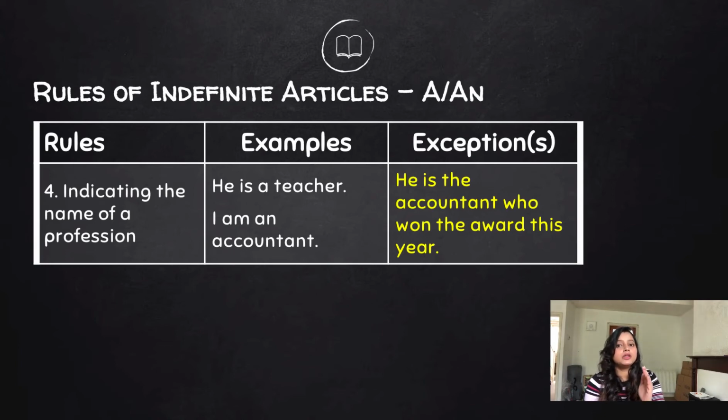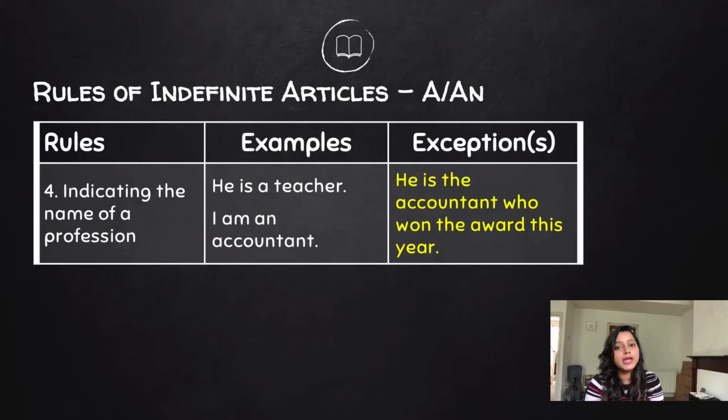So we use the indefinite article before the names of a profession. John is a doctor. Lisa is a marine biologist. Okay, it's used before the name of a profession. Now there are exceptions to this rule. For example, he is an accountant.